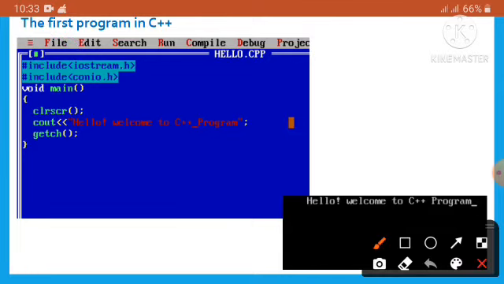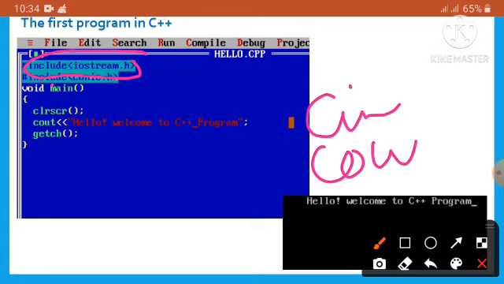At first, hash include iostream.h, inside the angular bracket. It is the header file that allows us to perform input and output operations, like taking input or printing anything on the output screen, by using cin or cout.